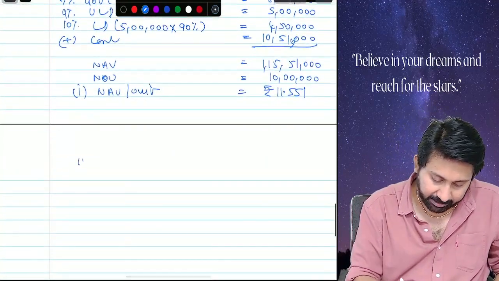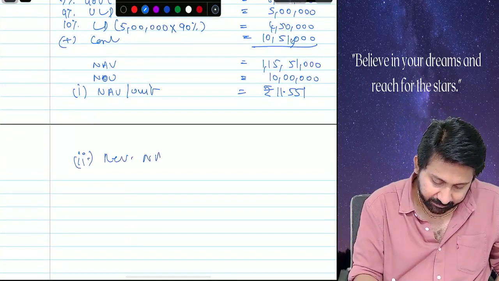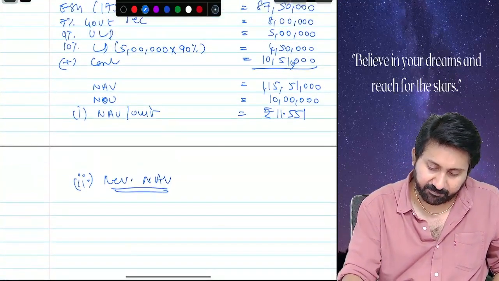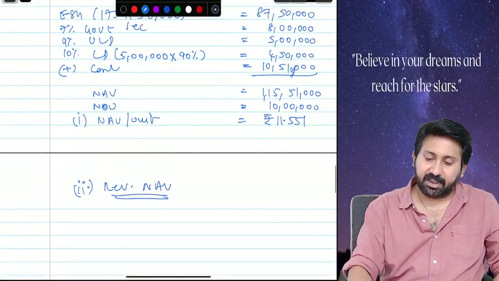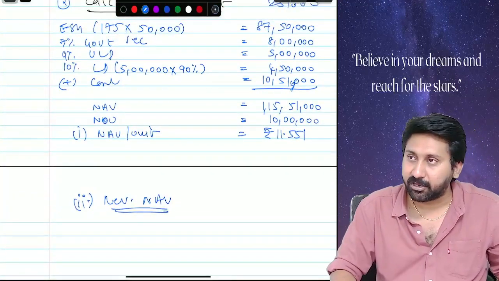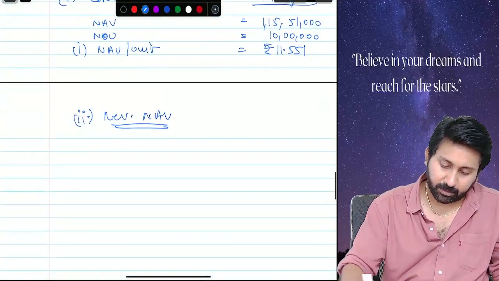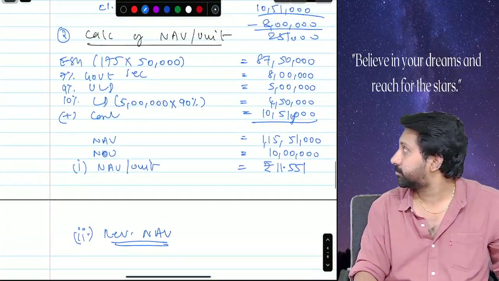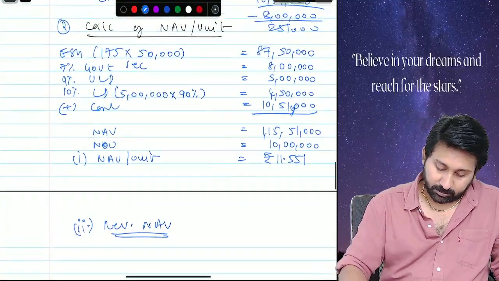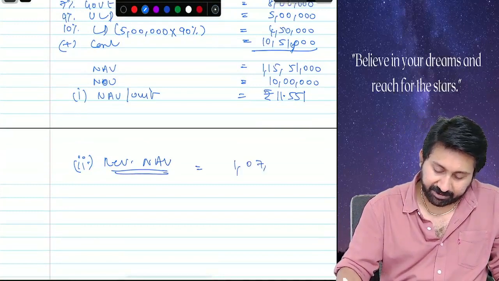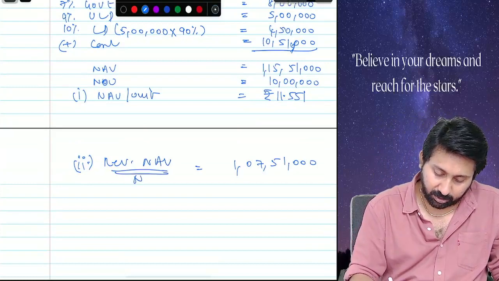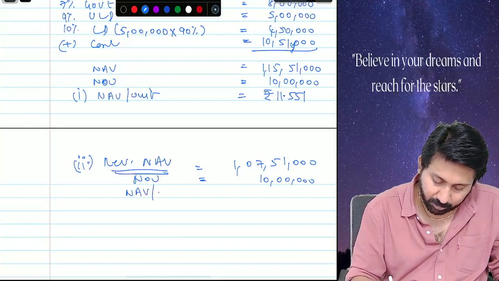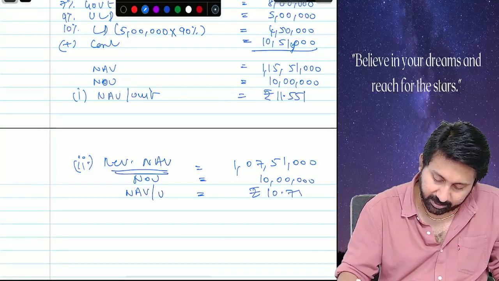So, tell me. Second bit. Revised NAV. Tell me revised NAV. Instead of 10,51,000, add 2,51,000 and tell. 87,50,000 plus 8 lakhs plus 5 lakhs plus 4,50,000 plus 2,51,000. 1 crore 7 lakh 51,000. How many number of units are there? 10 lakhs. So what is the NAV per unit? Rupees 10.751.